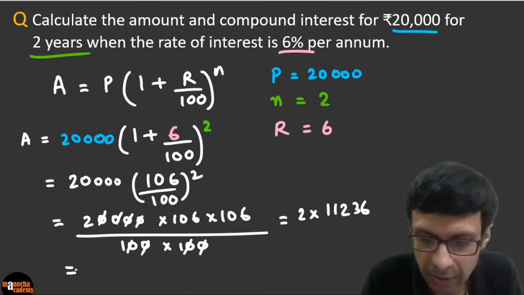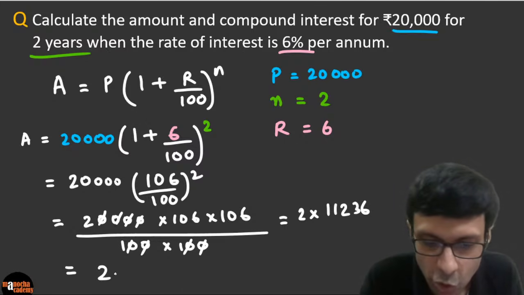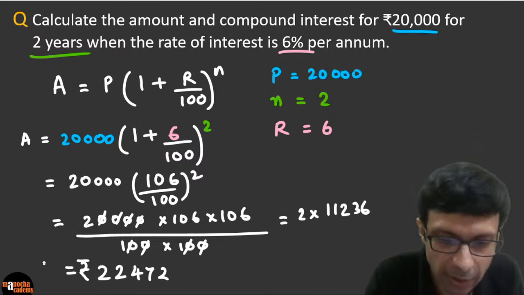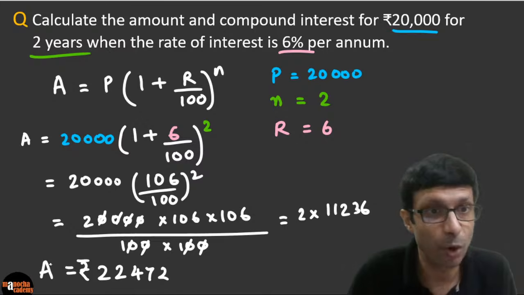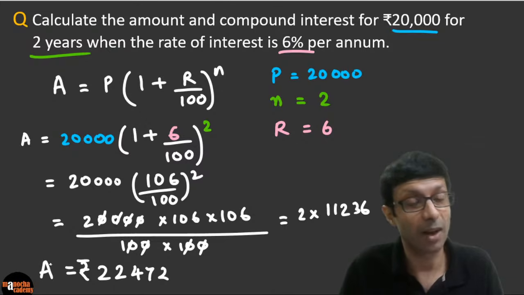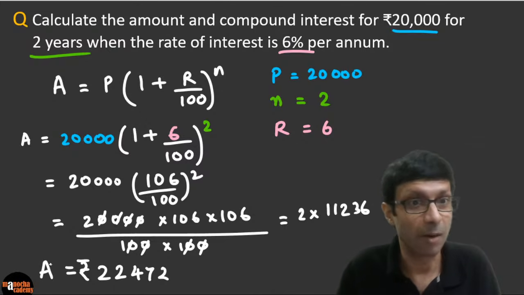So what is the final answer? The final answer works out to be 22472. Are you getting that? Please check. And rupees. If they've given a unit, please write the unit. Units are very important, just like in physics, in maths also, because the rupee can't become dollars here, or it can't become euros.